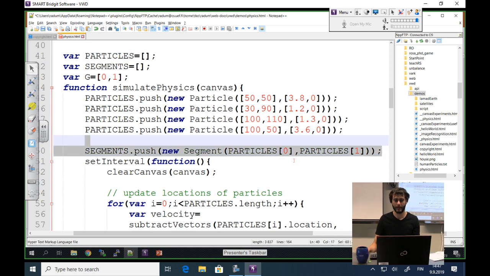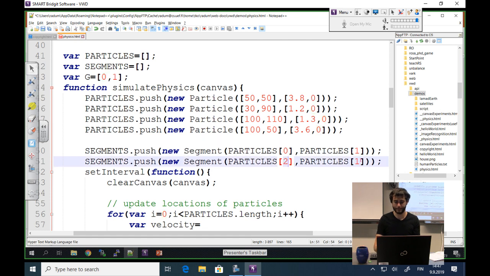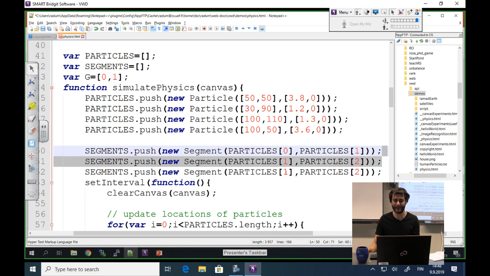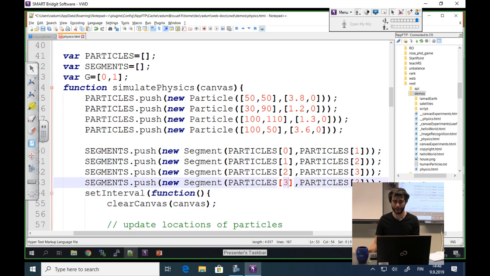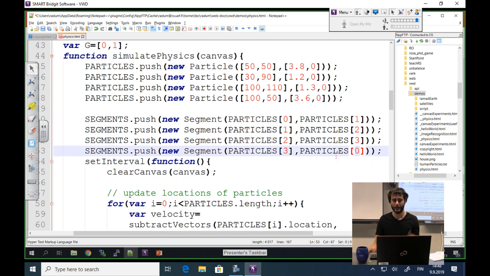Now the second particle with the third particle. I really hate this starting at 0 and saying first, but we'll talk about that some other time. The third particle with the fourth particle, and the fourth particle with the first particle.